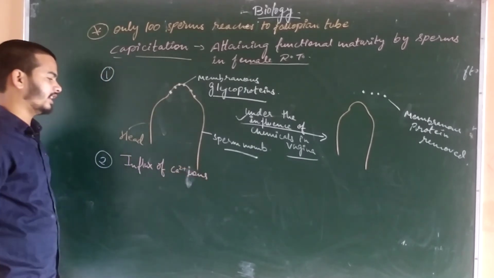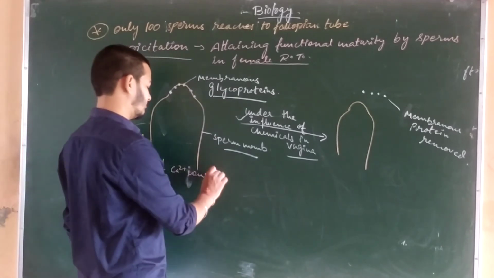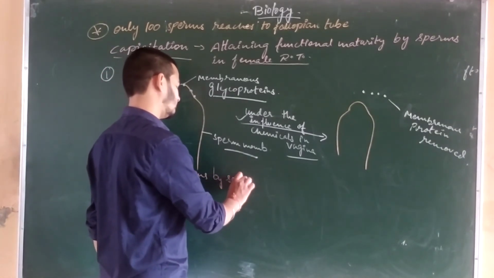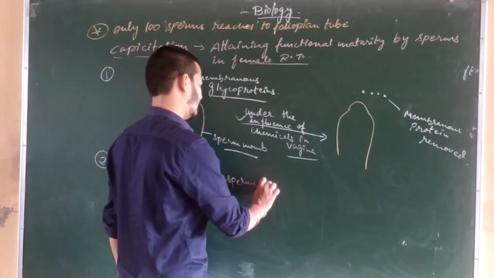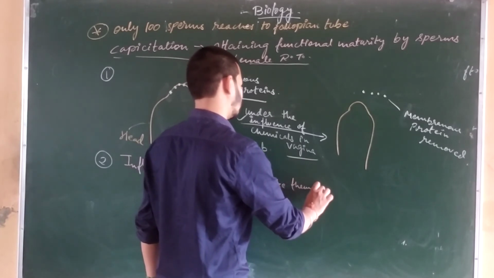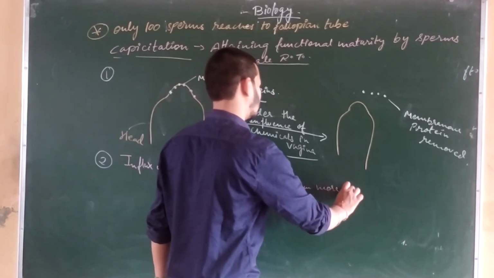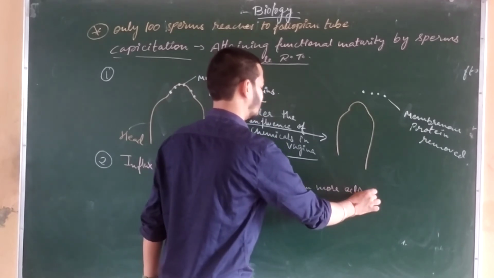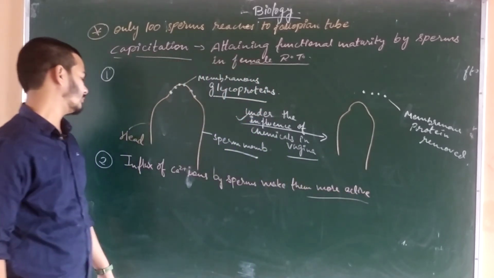Influx of calcium dipositive ions by sperms makes them more active. So this is what is actually happening in the female reproductive tract.